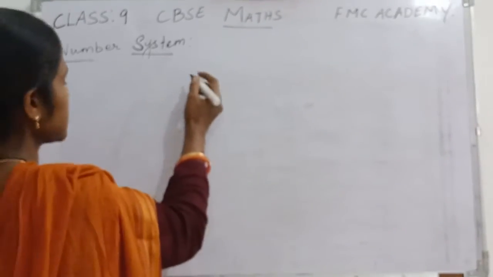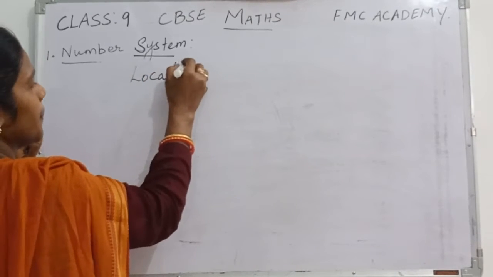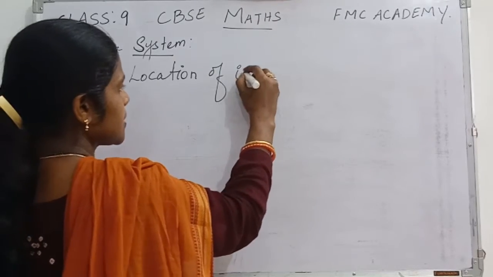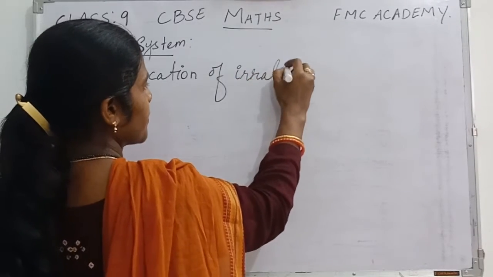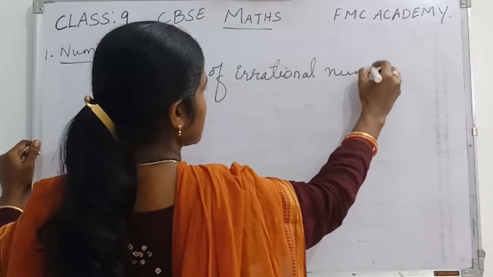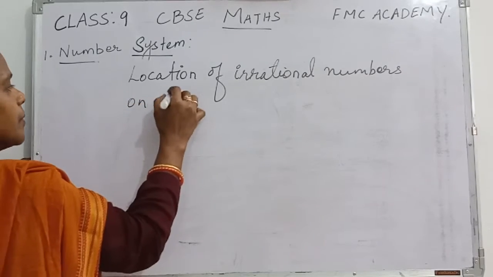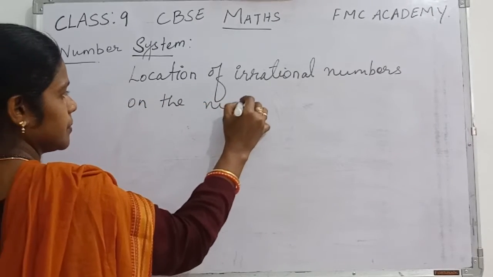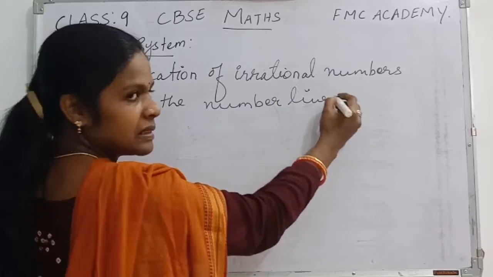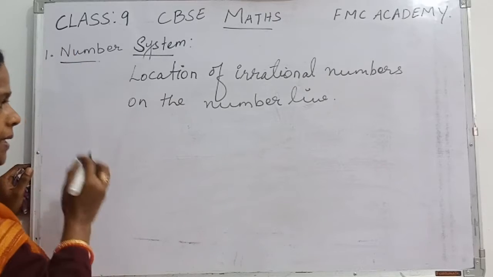So just let us write down the title. Location of irrational numbers. Location of irrational numbers on the number line.